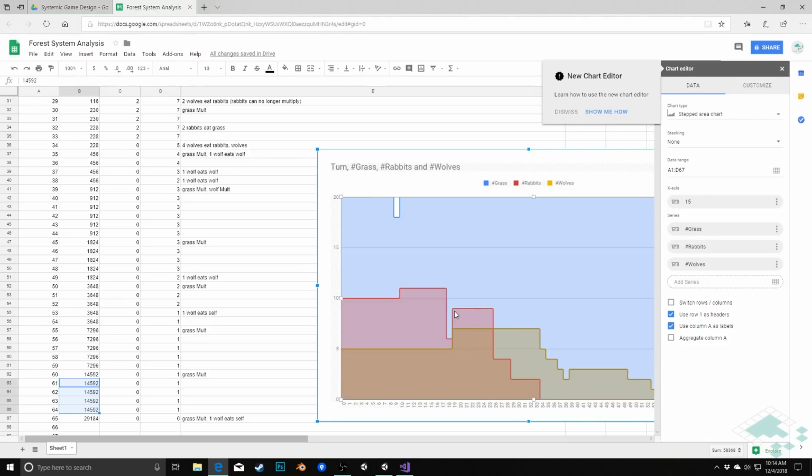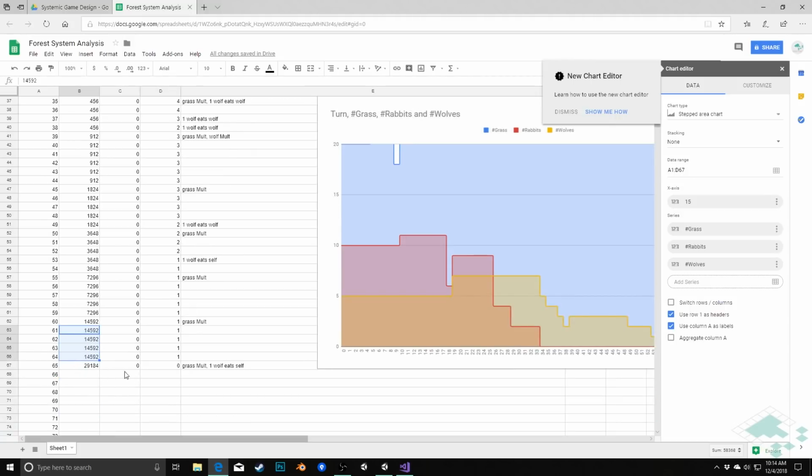But now that we have this graph, we do get some additional information. The first thing we see is that our grass, which we can see just barely up here because it basically starts at the top of the graph as I've windowed it here, we always have plenty of grass. Grass has no issues, and that's because it is basically doubling its population every time that it multiplies, and so there is more than enough grass. We can even see down here the system completely dies out of animals at turn 65, but we have almost 30,000 grass at that point, so grass is not an issue.